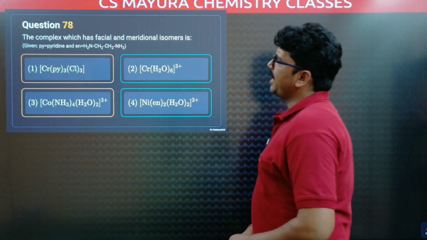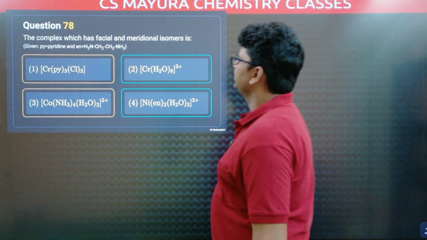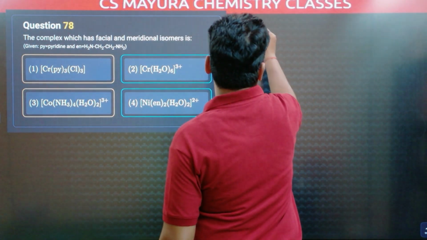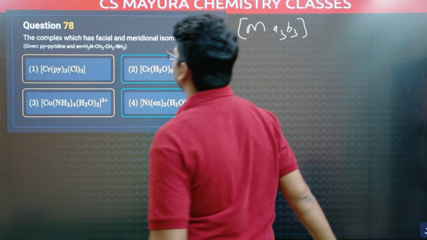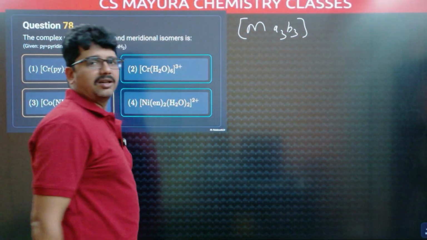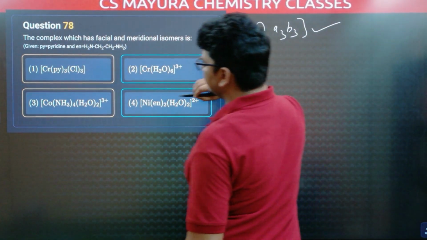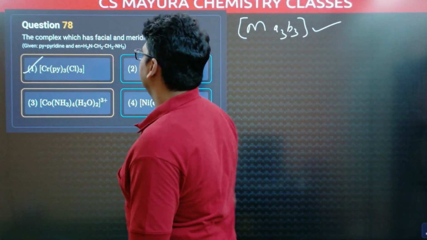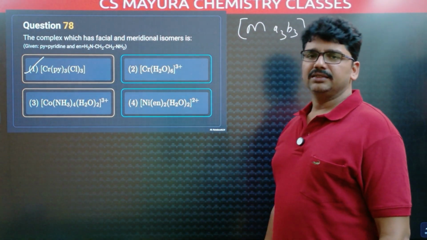The complex which has facial and meridional isomers: Ma3B3 type of complexes show facial and meridional isomers. Here, what is Ma3B3? This is an Ma3B3 type of complex, which shows facial and meridional isomers.